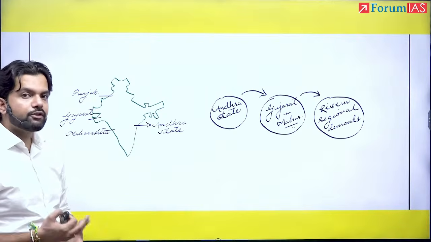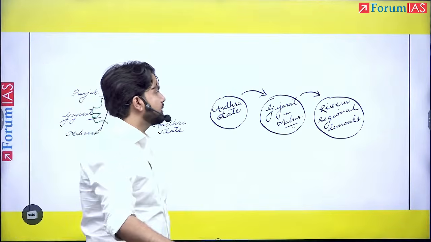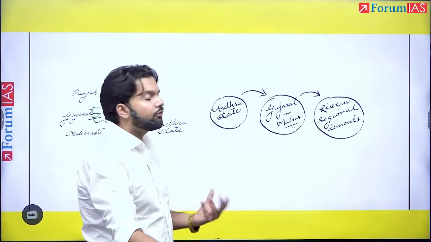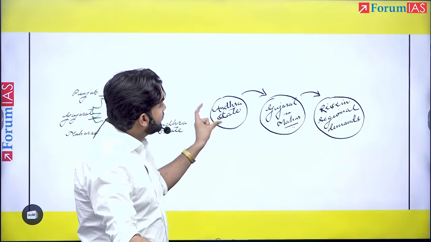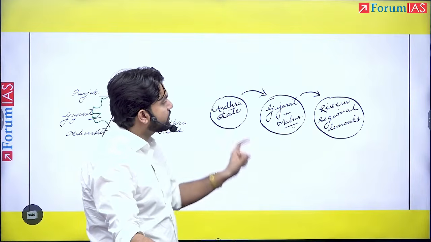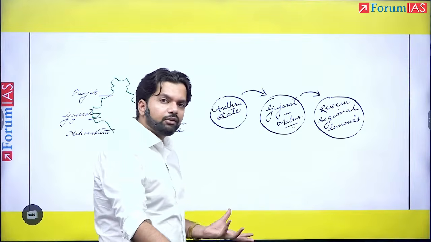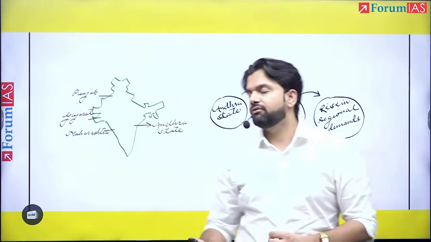Like I always used to tell my students, it is important to show the overarching evolution of a certain process. The Andhra state, Gujarat and Maharashtra, rise in regional demands. A very, very simple graphic, but certainly a very comprehensive one.